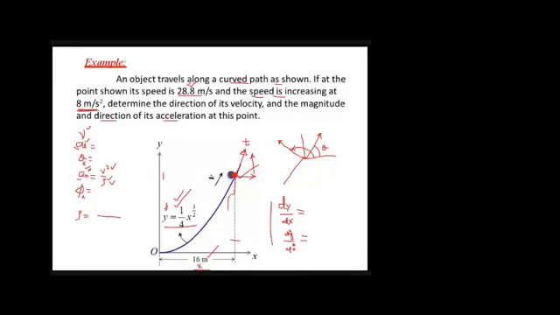Sorry, pardon me, because I am drawing it with a mouse pad, so it may not be that clear. This is a 90-degree angle, and the distance between this point and this point acts as the hypotenuse, right?